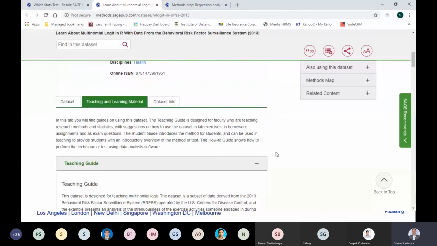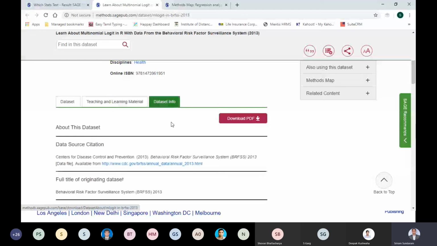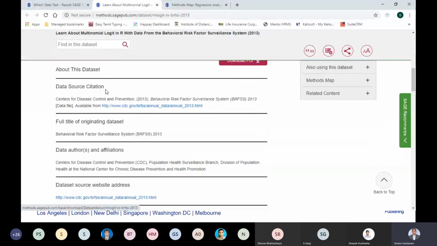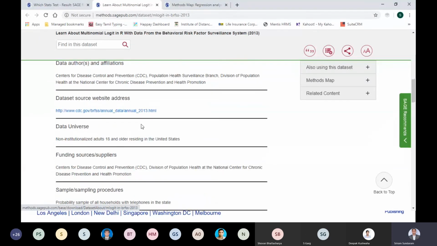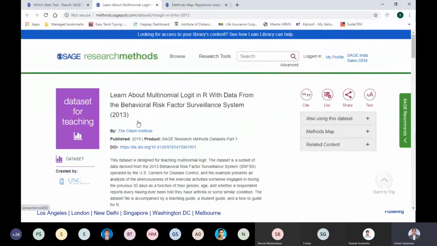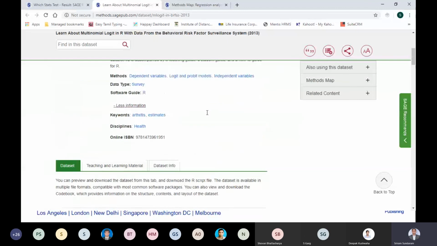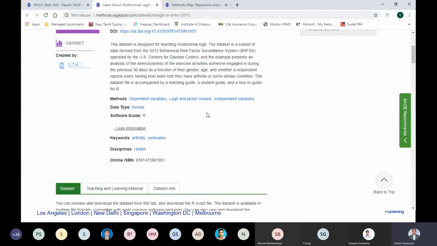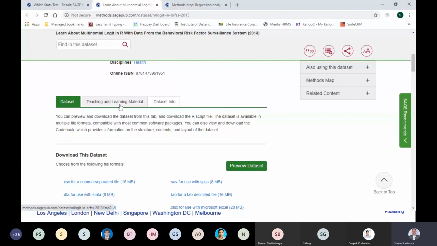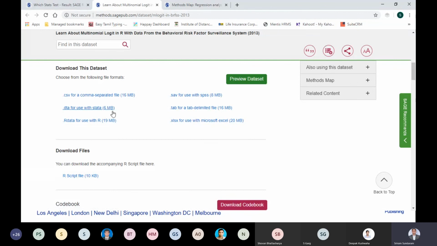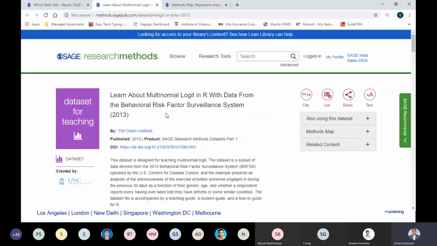So that's what it has. It has a cookbook to it. It has everything to it. And the data set info, this is about this data set, the data source, from where it is taken. Everything related to that is completely available for you here. So that's what a data set would do. These are sets of data collected from authentic sources, and these are completely citable, peer reviewed, and noise free, and teaching and learning materials are there with the data sets, and you can download these data sets either in Excel or in R or in SPSS package and directly start using them. This data set is only for your practice purpose. You can't use it in your data collection.